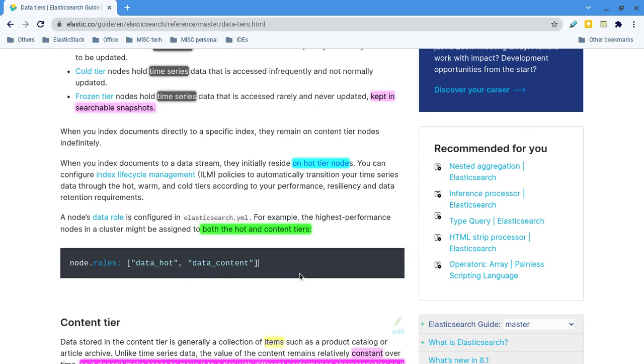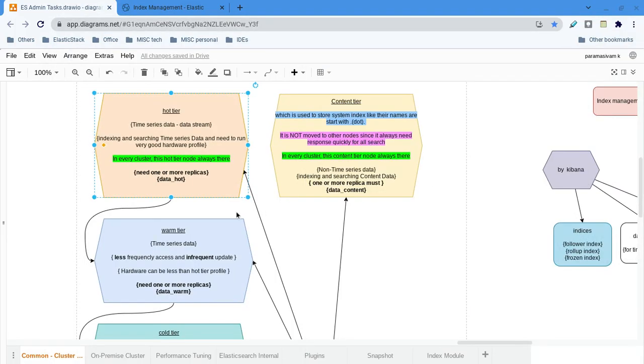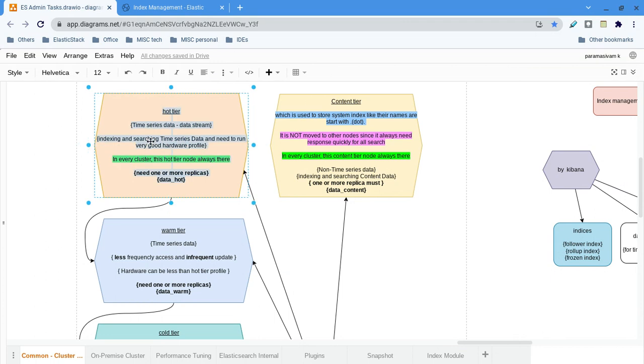You don't need to have them separate in a real case. But if you really have a large volume of static data, then you can consider a separate node for data content and a separate node for data hot. Otherwise, both can be the same node, and that node has to have a very good hardware profile. In every cluster, a hot tier node will be there by default.